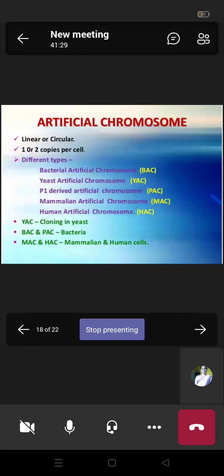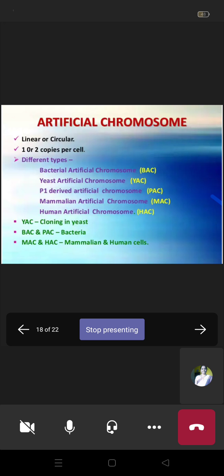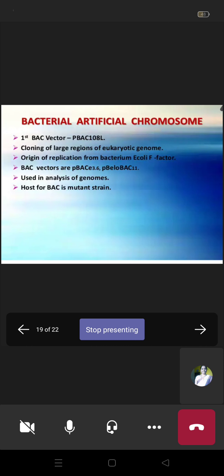So these are examples of the bacterial artificial chromosome and yeast artificial chromosome. Here, YAC means cloning in yeast, BAC means bacterial artificial chromosome, and P1-derived artificial chromosomes are in bacteria, and there are also the mammalian artificial chromosome and human artificial chromosome. Okay, so in mammals and human cells these are derived, and here we just have the bacterial and yeast artificial chromosomes. So this bacterial artificial chromosome, or BAC, is a plasmid designed for the cloning of a very long segment